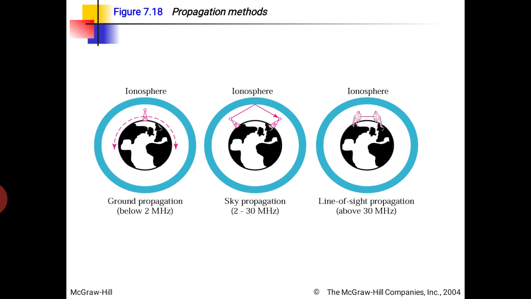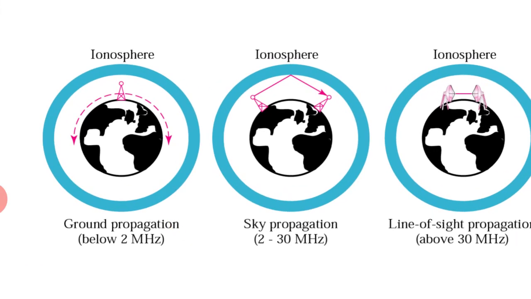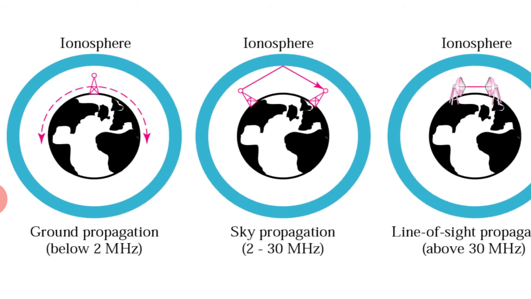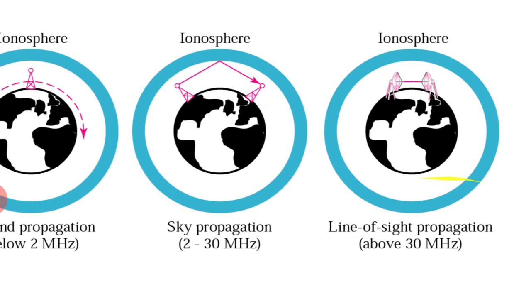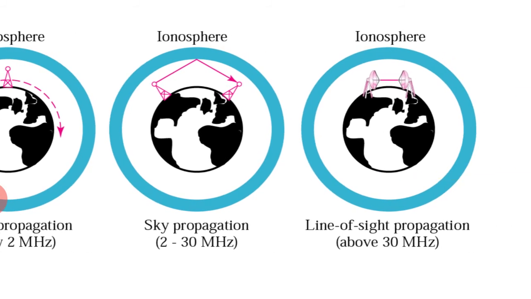Next, we have three types of propagation: ground propagation, sky propagation and line of sight. Ground propagation means an antenna spreads the signals near the surface of the earth. It will not send them into the sky. In sky propagation, the antennas send the signals to the lowest layer of the atmosphere, that is the ionosphere. And in line of sight, two antennas are in line of sight and transmit the signals.